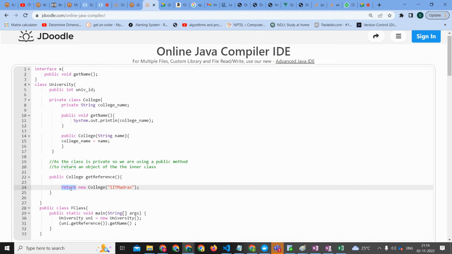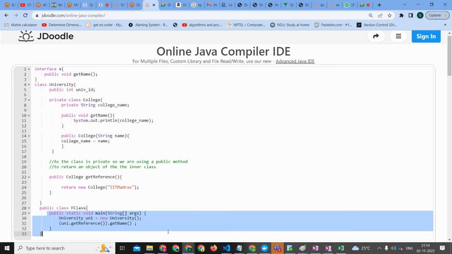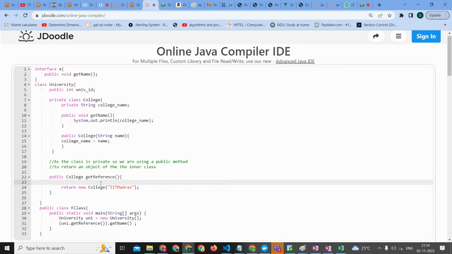No, it's not that case. Since we are calling the get name method here itself, we can't change this, right? Without changing this, what do we need to change inside? This is like a question. If you are putting get name here, then get reference will return whatever we require, right? Yes or no?